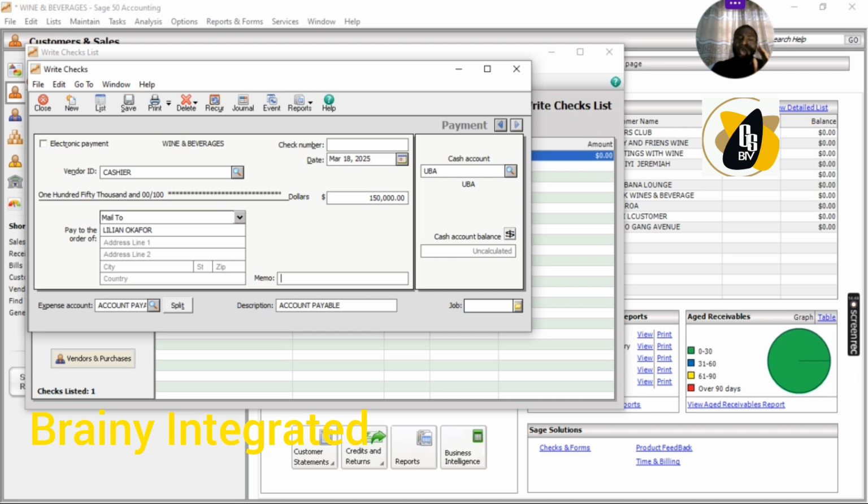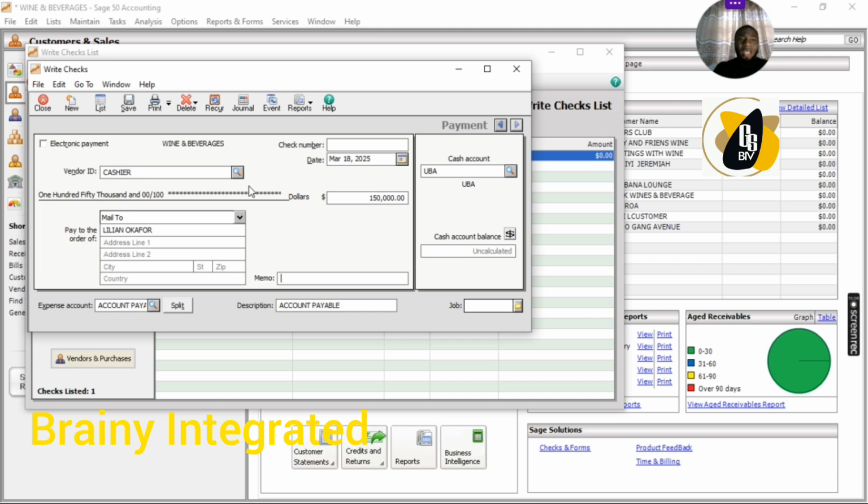So after doing all of this, the process has completed the double entry principle, which says for every debit entry, there must be a corresponding credit entry and vice versa. It has also completed a principle that says credit the giver, debit the receiver.